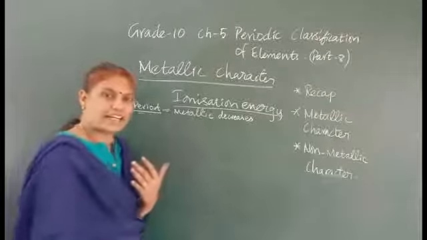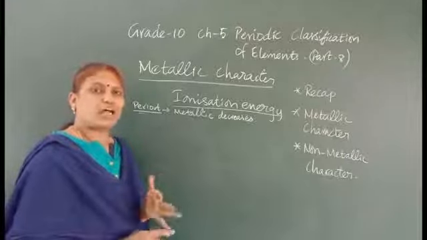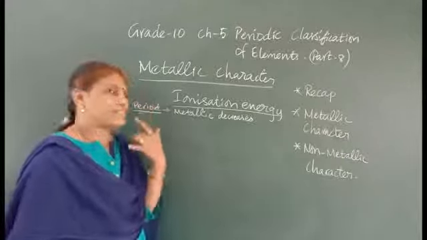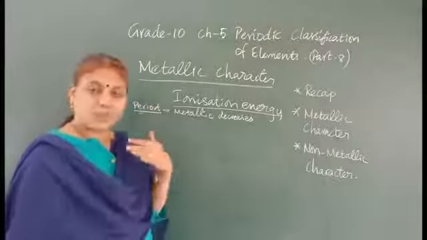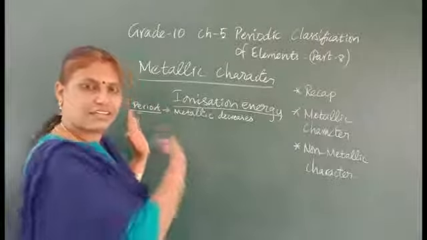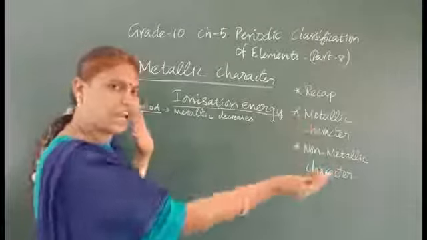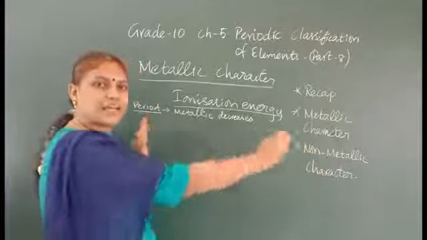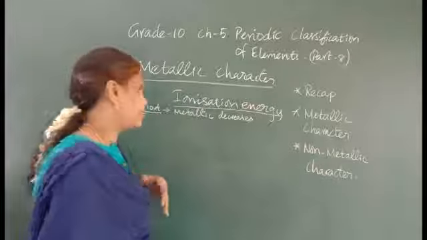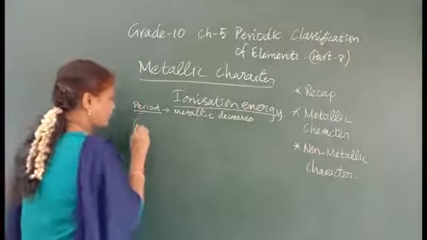And on the right-hand side, the yellow color elements are non-metals. In the period, the metallic character, if you see, goes from green to pink, then yellow. It itself says that the metallic character decreases from left to right. Then we will see it in the group.